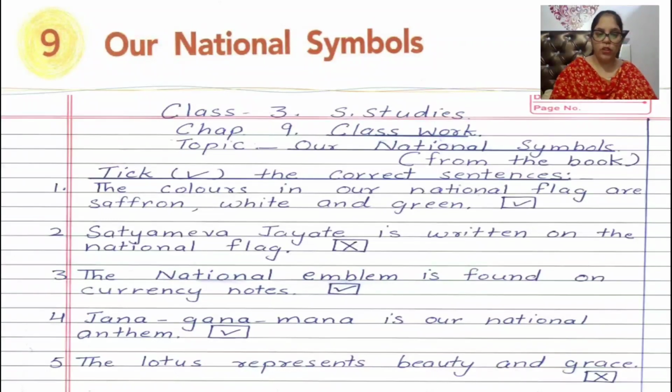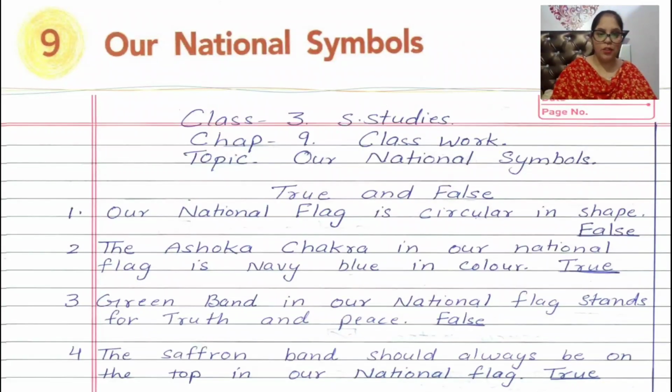Tick. Fourth, Jan Gan Man is our national anthem. This is right. Number 5, the lotus represents beauty and grace. It is cross. The peacock represents beauty and grace. This is book work, and you have to do this book work only in your book. Other work you have to do in your social studies notebook. Now, children, our next topic is true or false. Okay, so let's start.